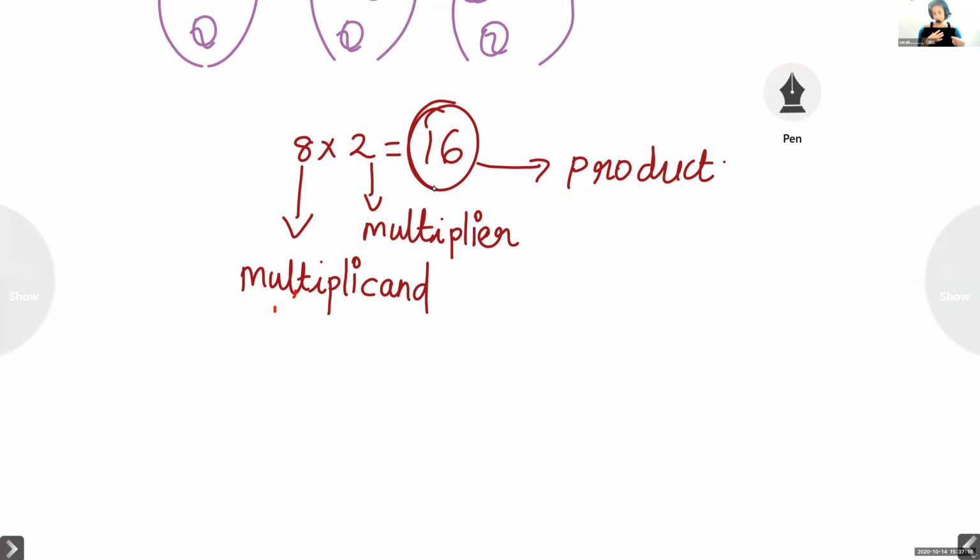Now you can mute your audio, dear. So the first number we call multiplicand, the second number is multiplier, and the answer is product. Now I am going to write another example. 9 3s are 27, or 9 into 3 equal to 27.